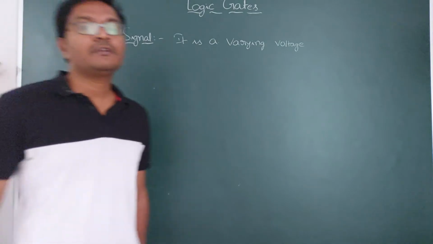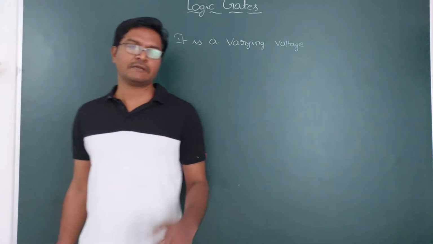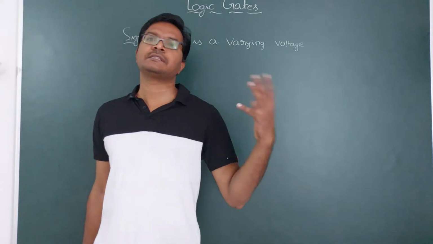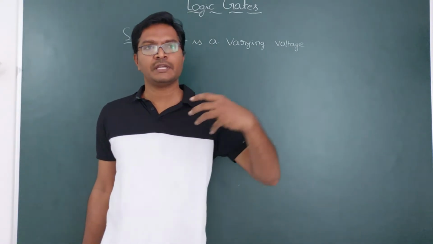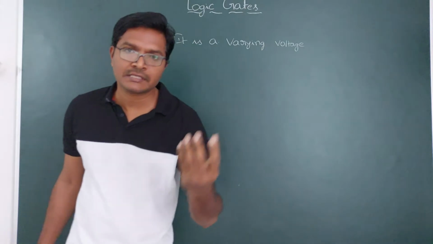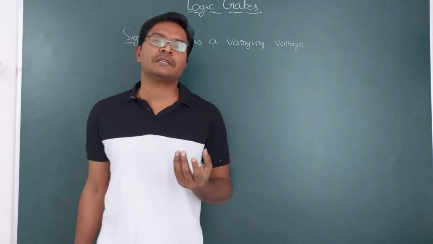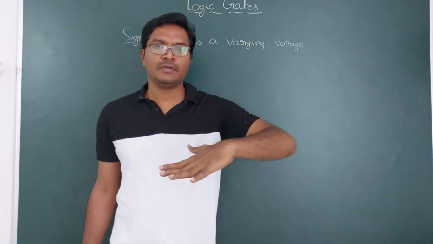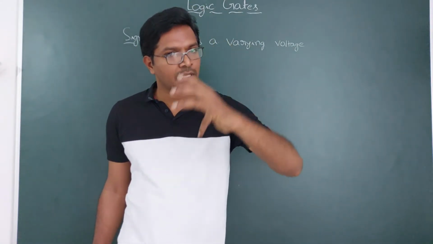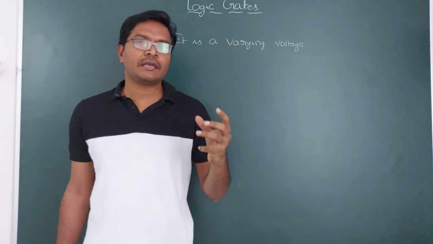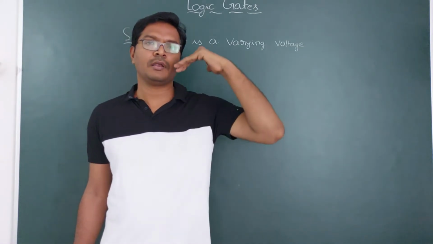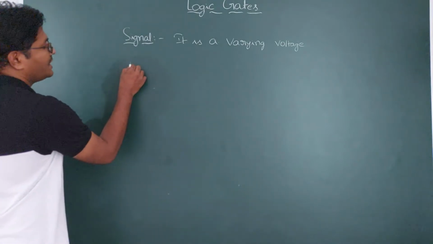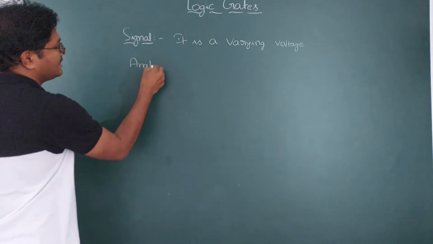And we have two types of signals, that is, two types of varying voltages. In one, the voltage varies continuously, that means it is gradually increasing and gradually decreasing. Some types of signals have just a high value and a low value. There is no gradual increase. Either it is low or it is high. Those are said to be analog and digital signals.